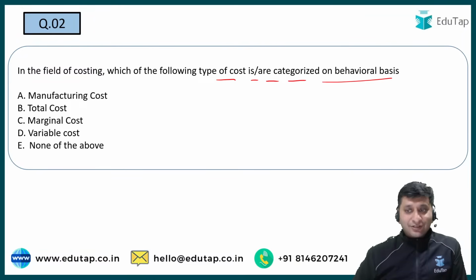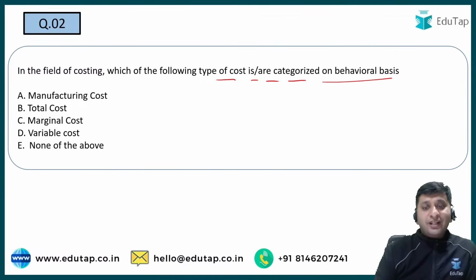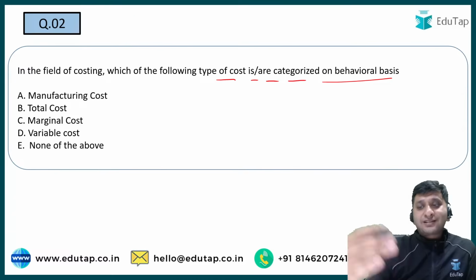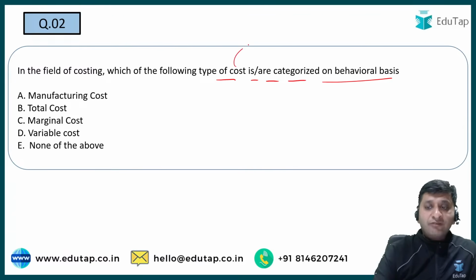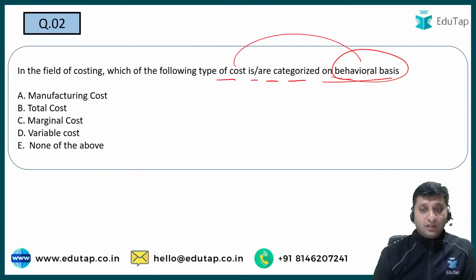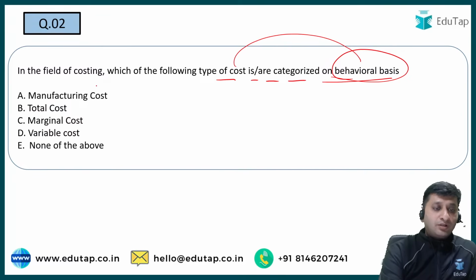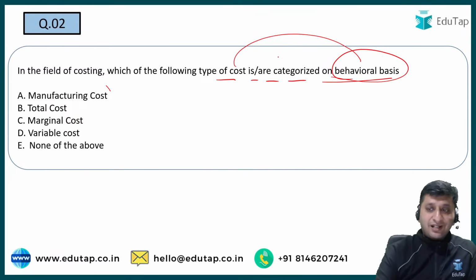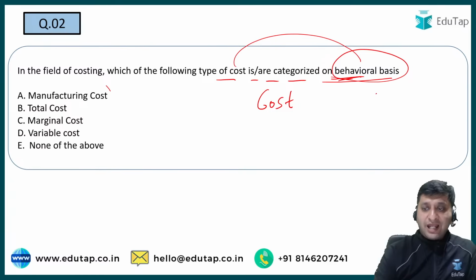So please answer this question. This is not a very tough question. I can see a lot of you are already answering this. See, costs are of various types, or they are categorized on various bases. So cost, if I categorize on the basis of behavior, they can be categorized into various bases, but when cost is categorized on behavioral basis, that is basically called cost behavioral analysis.